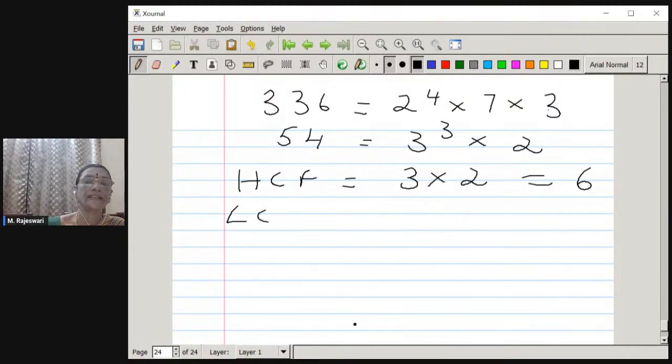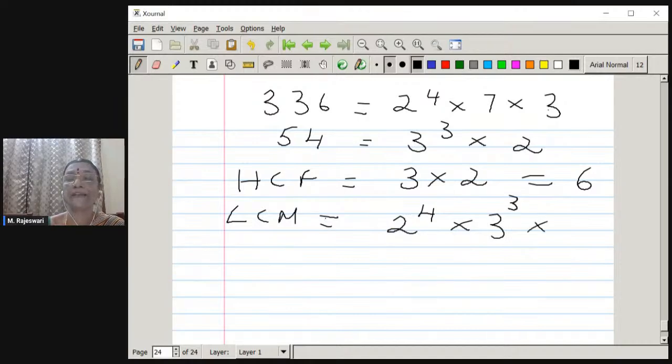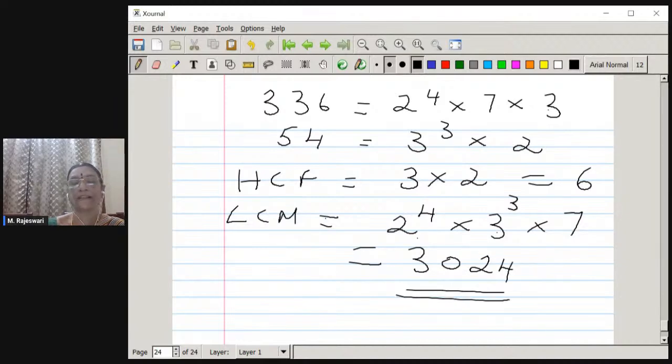Now, how do you choose the LCM? When we choose the LCM, the highest power you should take, 2 to power 4. Apart from this, there is a 3 power 3. So that is also the highest power for 3, that also I should take. And then apart from that, 2 and 3 are already included in this. There is one extra factor, that is 7, and that is also taken into consideration. Therefore, the product of all, 16 into 27 into 7, finally comes out to be 3024, and that is the LCM.